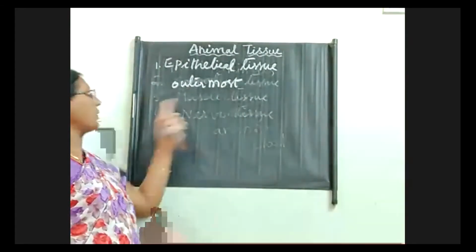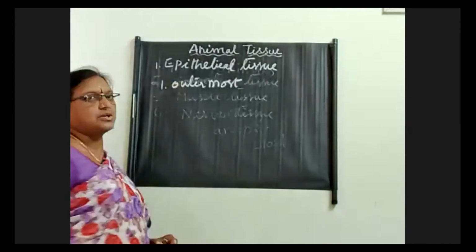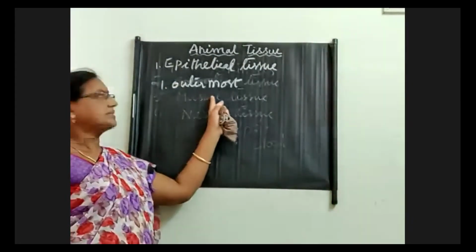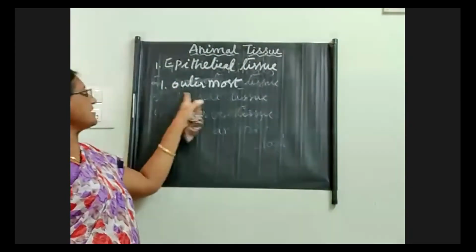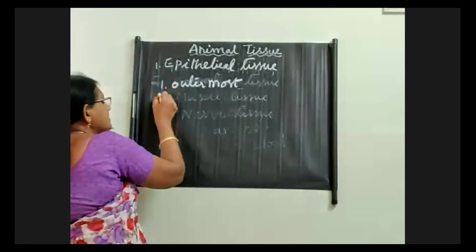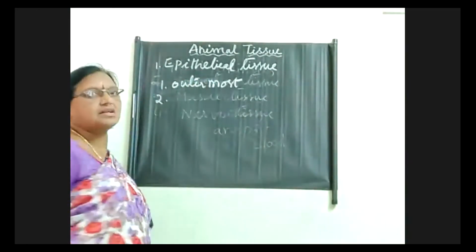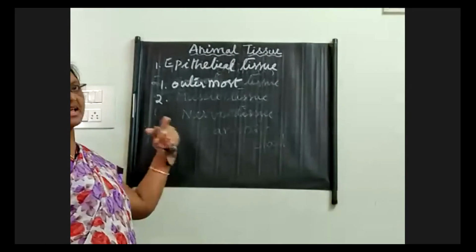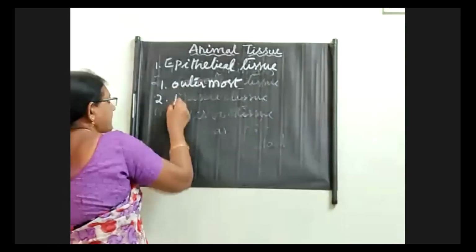Right, children? Okay. So one by one we will have a look. First, I will write the different functions and then I will explain one by one.